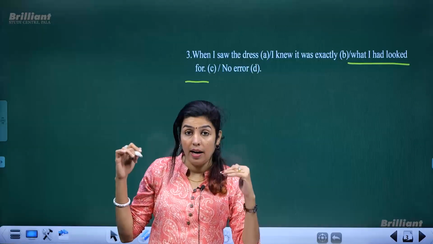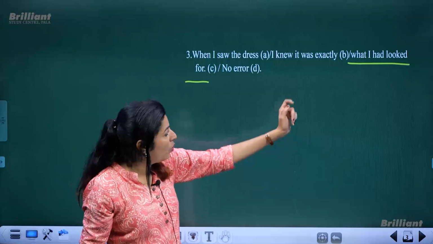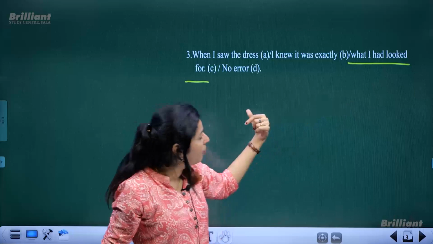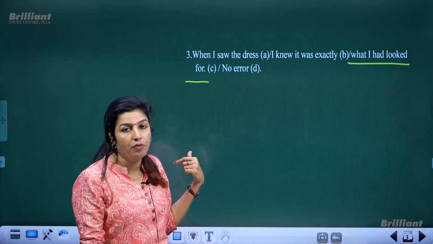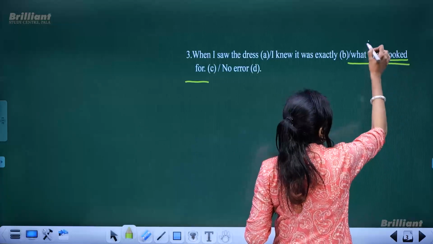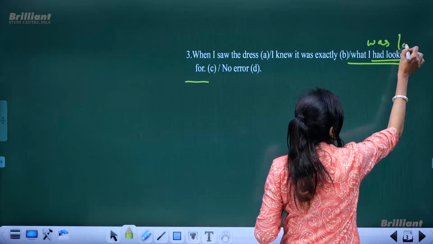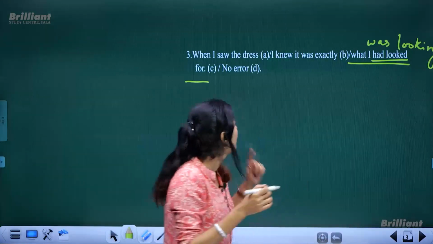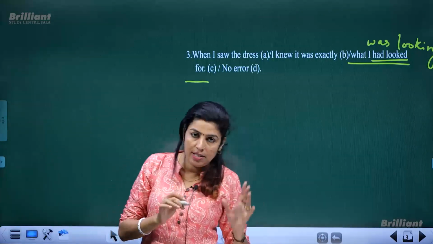I said I was looking for. And what did the sentence have? What I had looked for. So what I was looking for is the correct one. So to correct it, you need to change this had looked to was looking for. The meaning of the sentence, you got it, right?